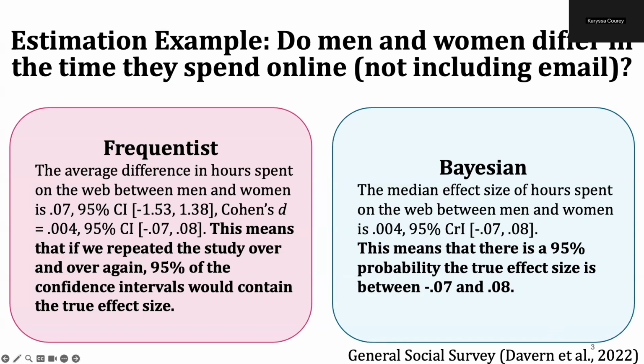So notice when we are interpreting the interval here in the Bayesian framework, we can just interpret probability directly. And that's because probability in the Bayesian framework is the degree or relative plausibility of an event. And we don't assume that there is a single true parameter value, but instead we're assuming that there are many possible or potential parameter values. And so we're estimating that in the Bayesian framework. So we're able to make these direct probability statements, which are perhaps a bit clearer than the language we have to use in the frequentist framework. And again, the way that we interpret these results is really contingent on the underlying fundamental philosophical assumptions of these paradigms when it comes to parameters, data, and probability.